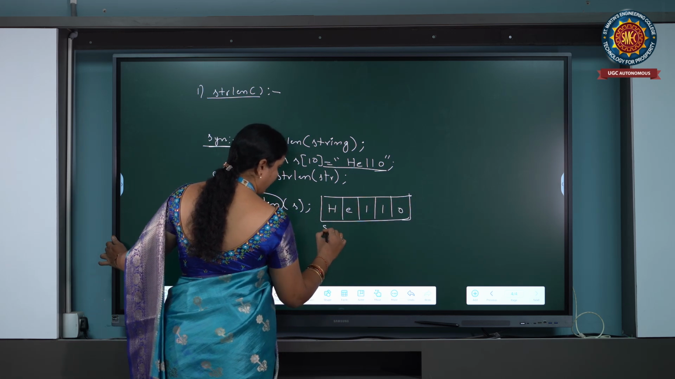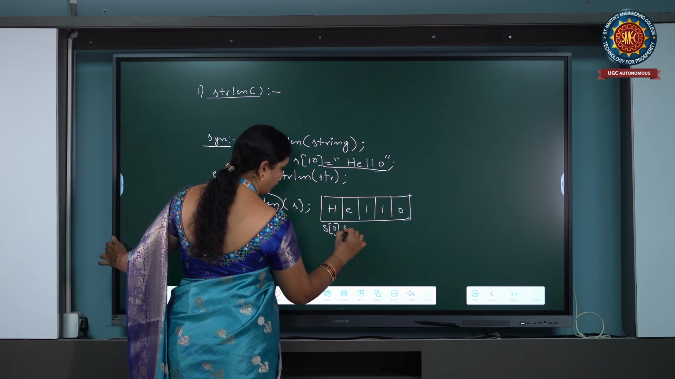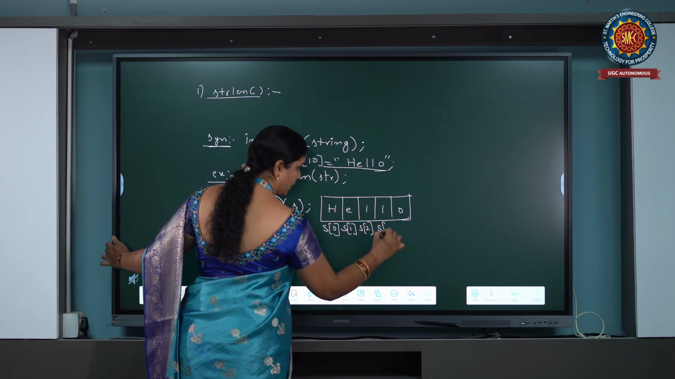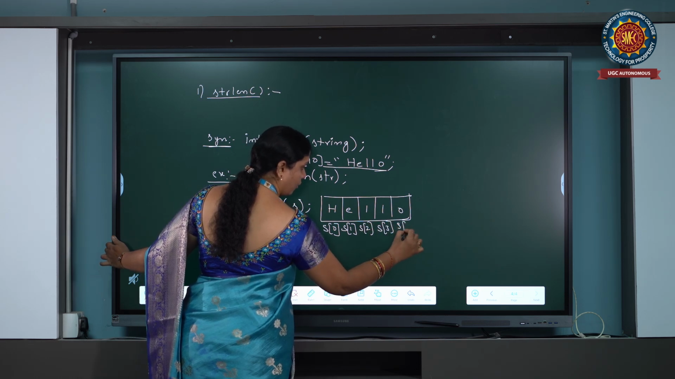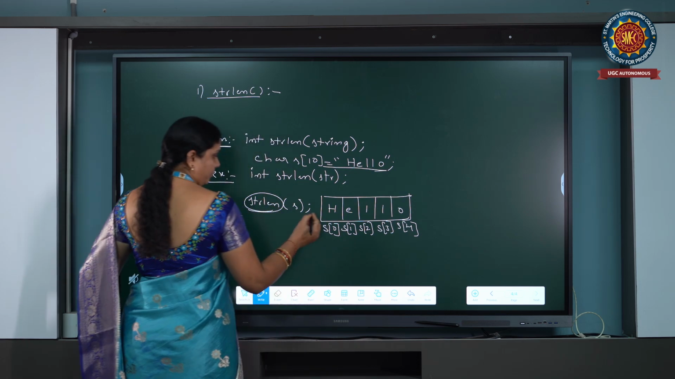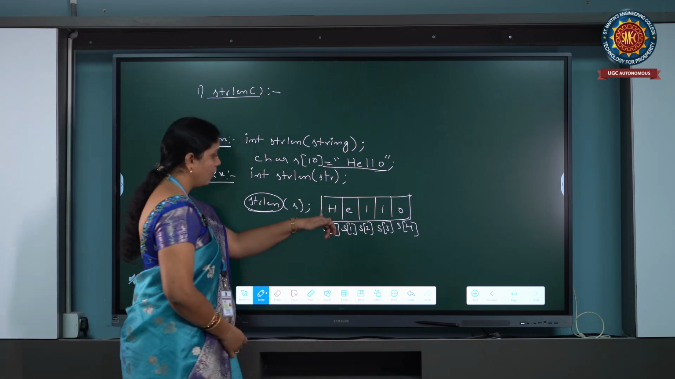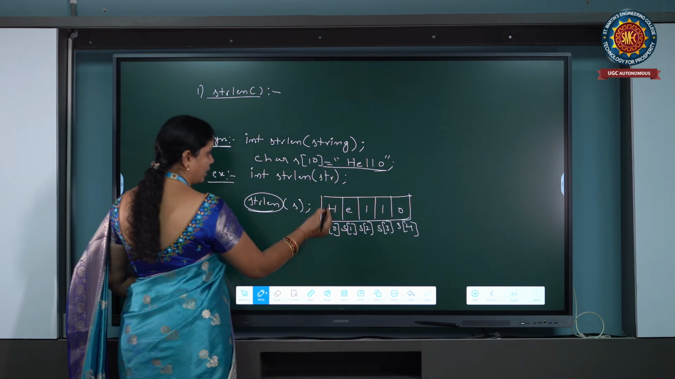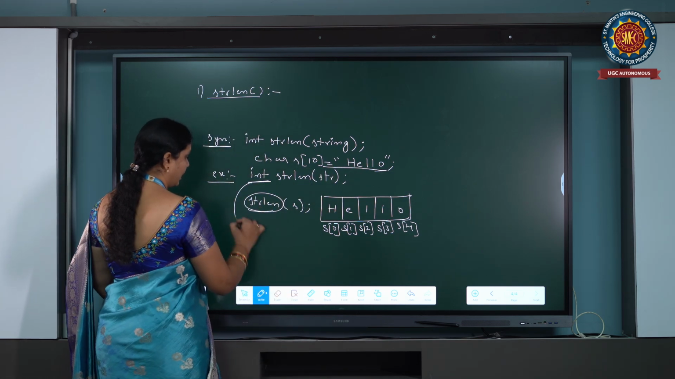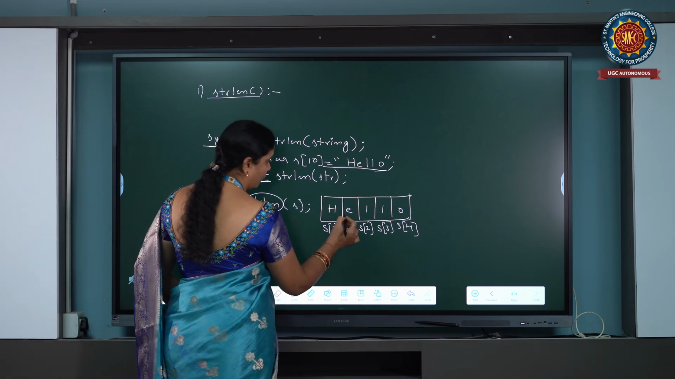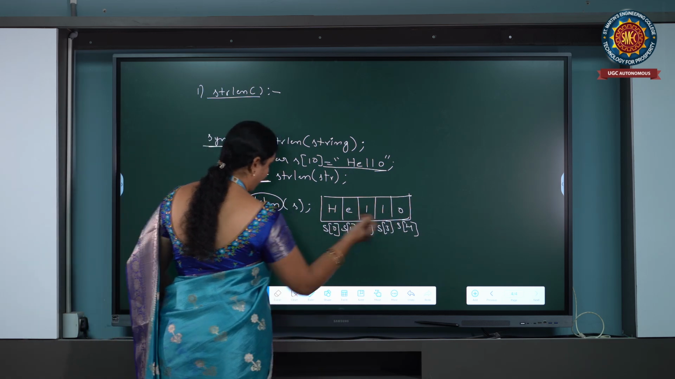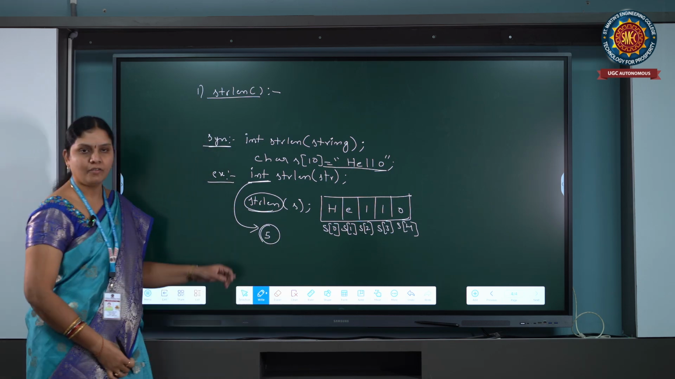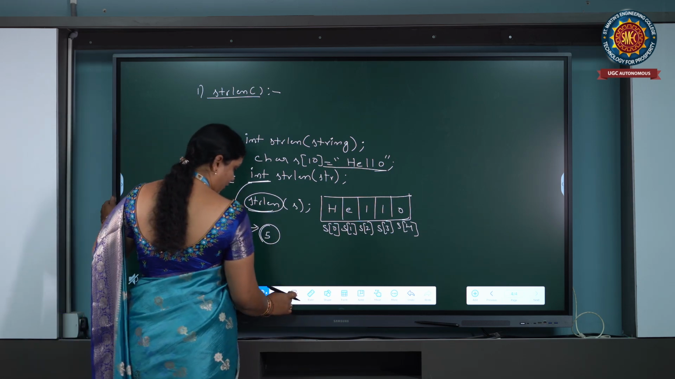Hello. The base address of H is S of 0, S of 1, S of 2, S of 3, S of 4. So here it is going to count each and every character and return the integer numerical value. Here we are giving int data type, hello, H1, 2, 3, 4, 5. It gives the output 5. So let us see with the program.